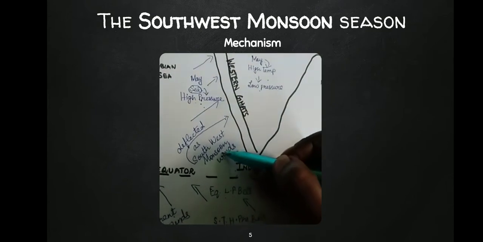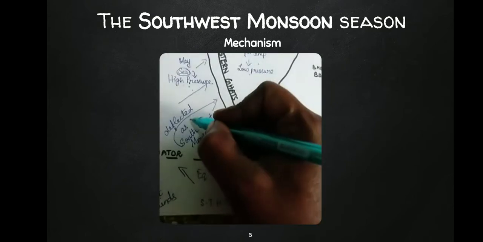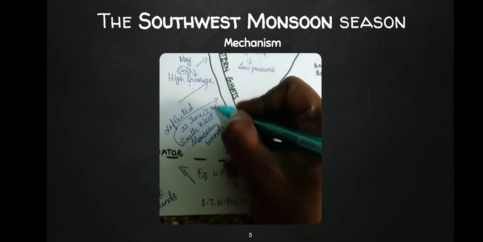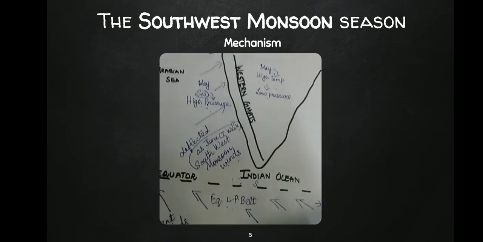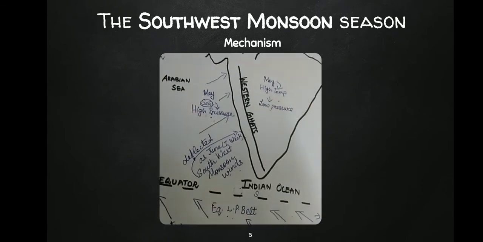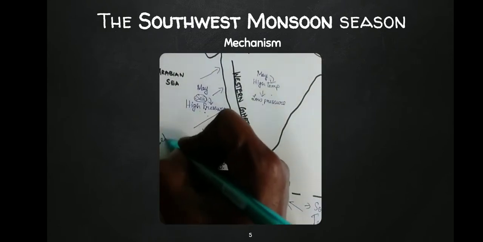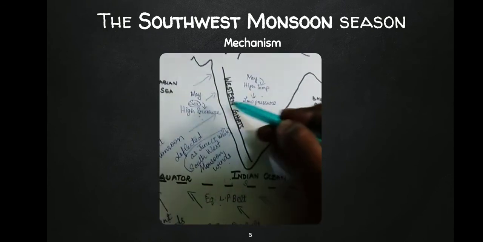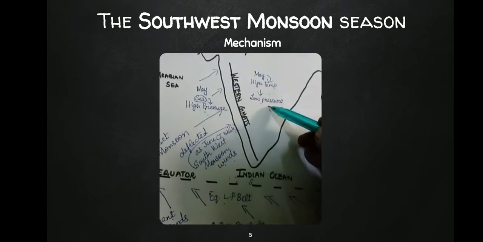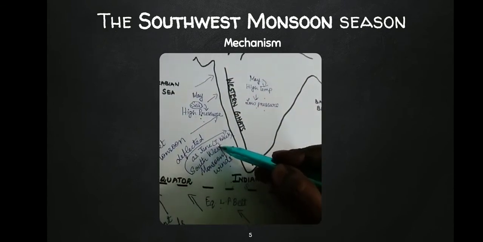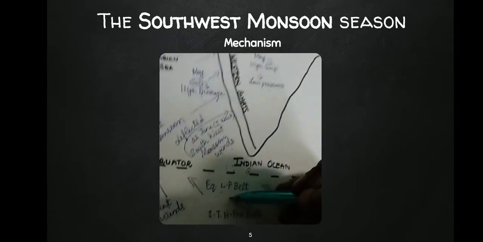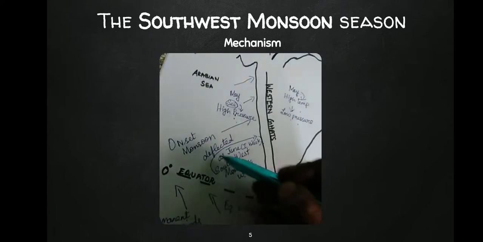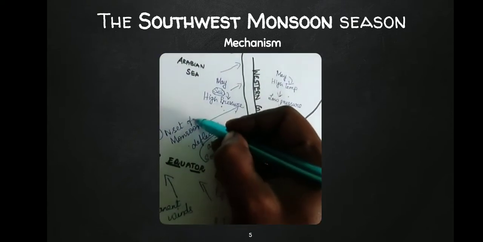Clearer? This happens in the month of June, first week or the end of May. So this is called the onset of monsoon. What do you mean by that? When due to high pressure in the sea and low pressure in the land, in the month of June, the southeast trade wind deflects as southwest monsoon wind. This is called the onset of monsoon.